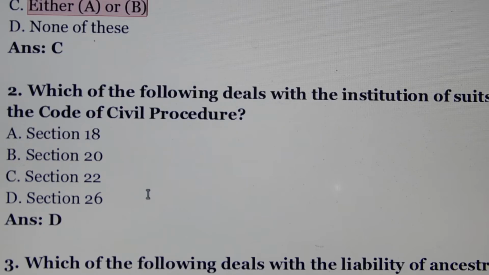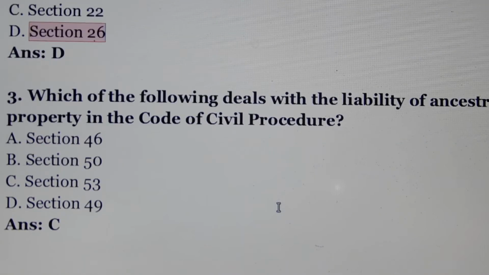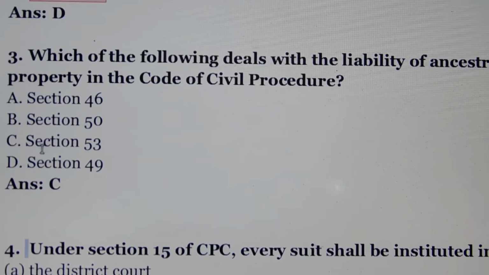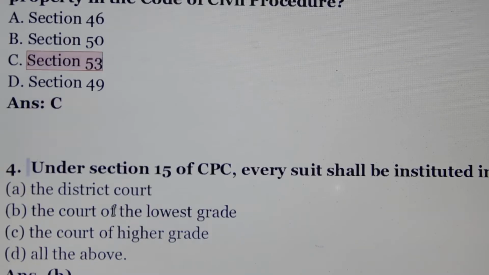Question number 2. Which of the following deals with the institution of suits in the Code of Civil Procedure? Answer is option number D. Section 26 deals with the institution of suits. Question number 3. Which of the following deals with the liability of ancestral property in the Code of Civil Procedure? Answer is option number C. Section 53 deals with liability of ancestral property.